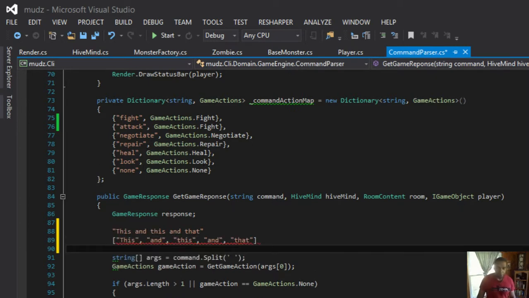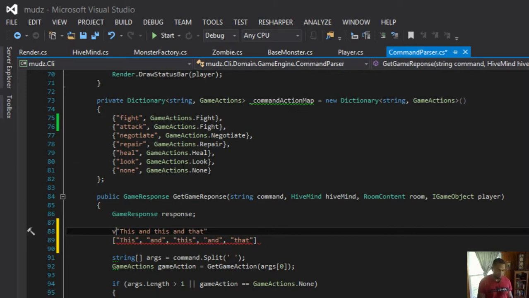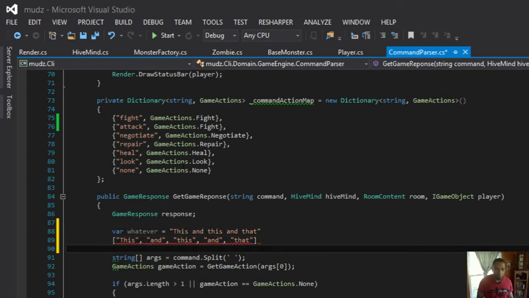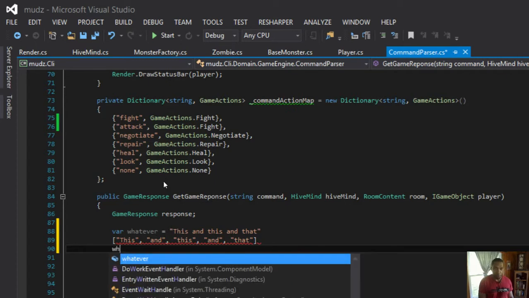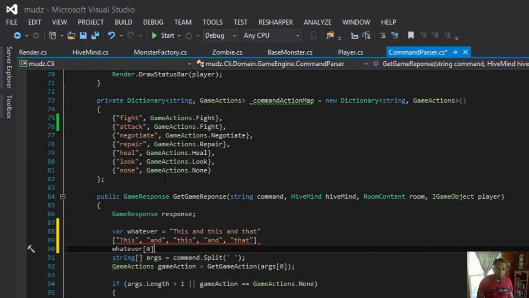So if I took this string and split on space, I would get an array of all the words. And if I then said, let's just say this is var whatever, apologize for the pseudocode, but you get the idea. So if I split whatever into this array, whatever at the 0 index would be this word.